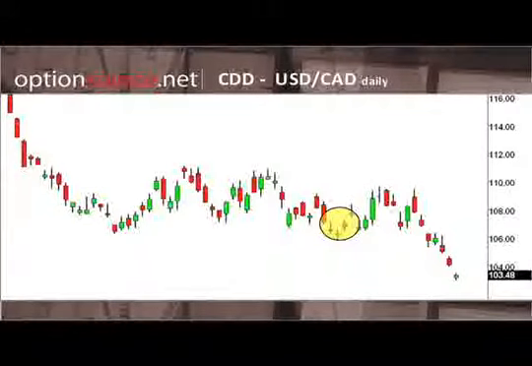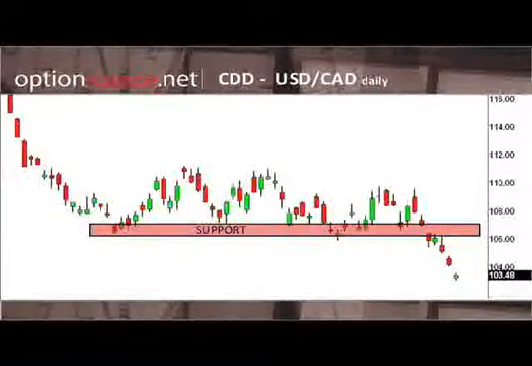Now, looking at those key levels, we can establish an important support level. So watching this price action take place, we were looking at this information and saying, okay, provided that we hold this 106 range, we have the possibility for a reversal in the U.S. dollar against the Canadian.